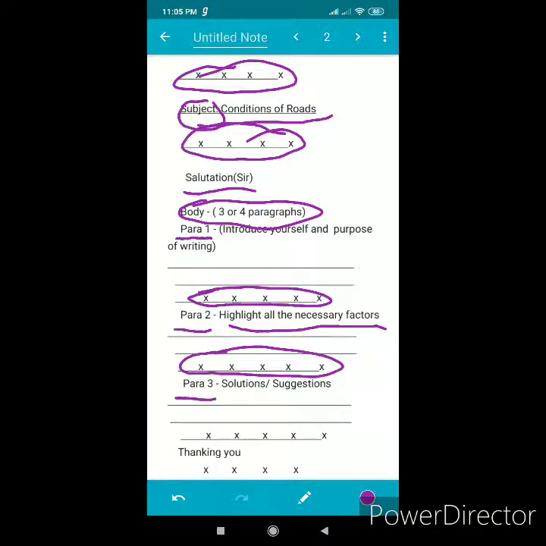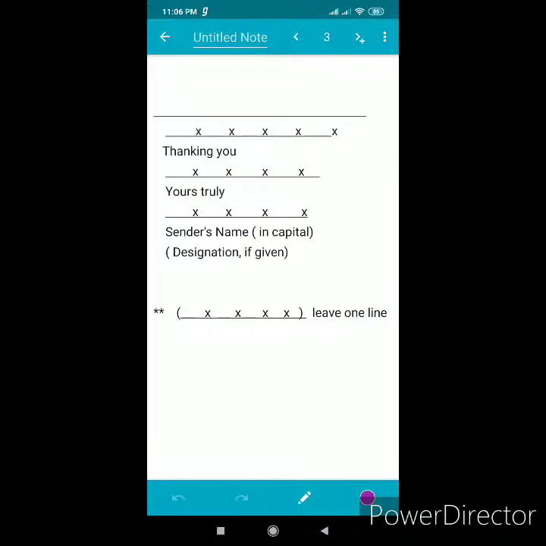Then we move to para 3rd. Here you have to give the solutions, or you can give the suggestions to the editor, or you can conclude by mentioning what you expect from the editor. For example, you may want him to highlight the issue in his newspaper or magazine, etc. After that, you have to leave one line. Then this is complimentary clause, thanking you. You have to write thanking you. After thanking you, you have to leave one line.